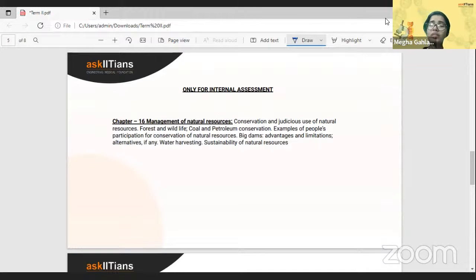So in the internal assessment, if they're putting up to you an investigatory project or a quiz, or if they're asking you to make a mind map, or prepare an awareness lecture, they might want to engage you into the recent developments towards the awareness of people regarding the environmental conditions, or the different sort of people waking up to the realities, right? So you might want to dig into that just a bit, not much, but just a bit, right?